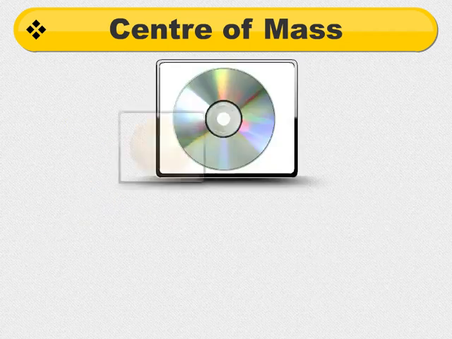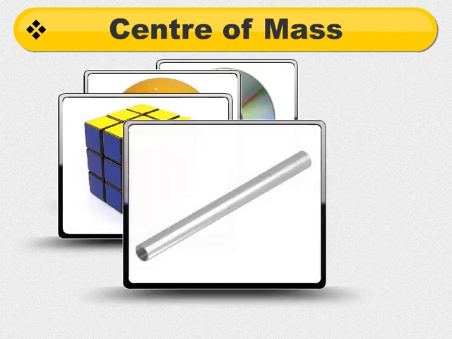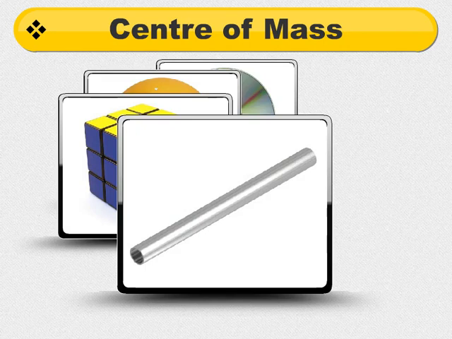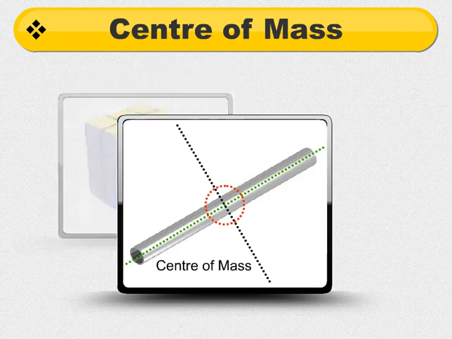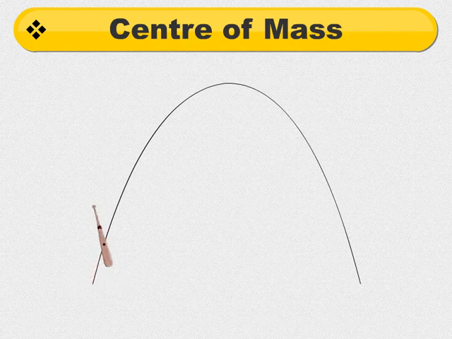A body in which mass is distributed uniformly is called a homogeneous body. The center of mass of homogeneous bodies lies at their geometric center. The center of mass of a system of particles moves as if all the external forces are applied at this point, and entire mass of the system is concentrated here.